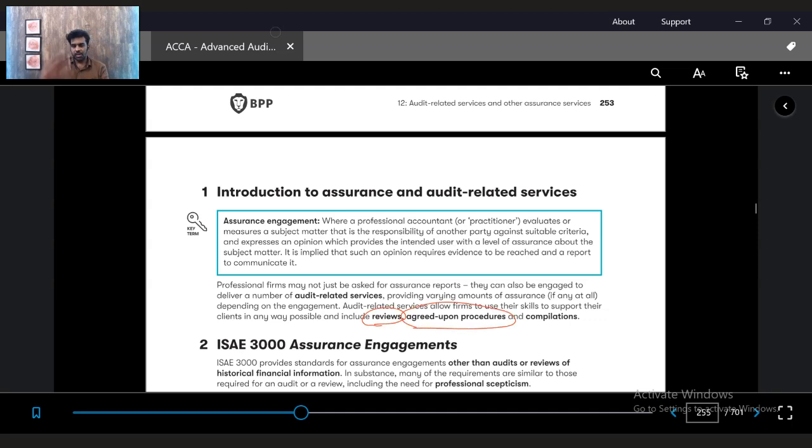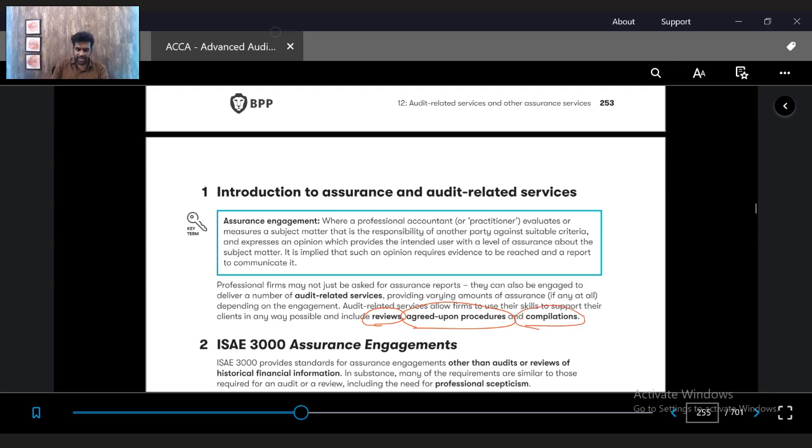And in reviews, there are multiple types of reviews: internal control reviews, due diligence reviews. Reviews are a much deeper review that we do. But agreed upon procedures are very basic, and we agree with the client first what we are going to do. In the regulatory filing which I did for the bank, we agreed with the client in the engagement letter itself that these are the things we are going to do. And even the assurance is less than limited. We just said that as per the procedures agreed, we have done that and have nothing to report. That's it.